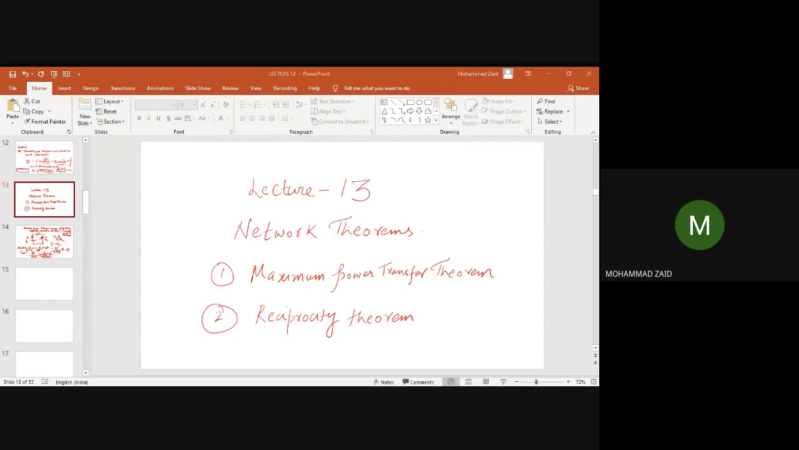So the important things about this theorem are, first, that the maximum power transfer theorem can only be applied when the load is variable. And the second thing is the efficiency at which the circuit will be operating at the time of maximum power transfer.